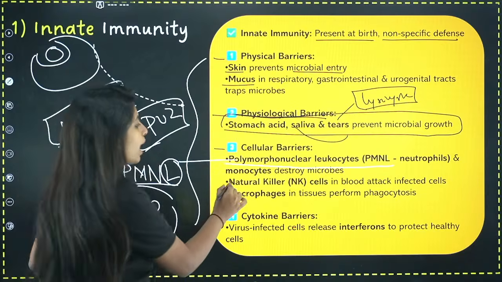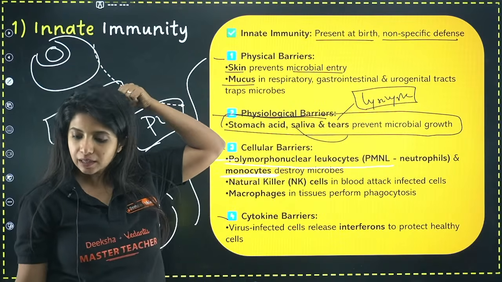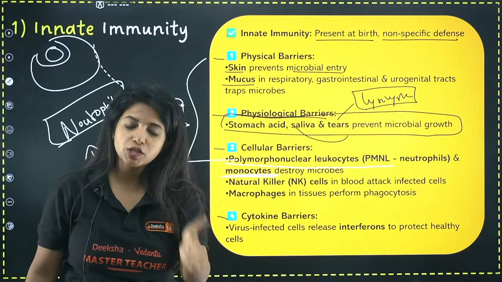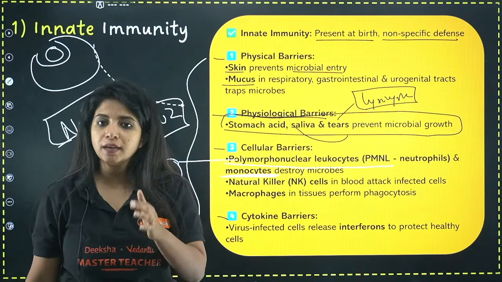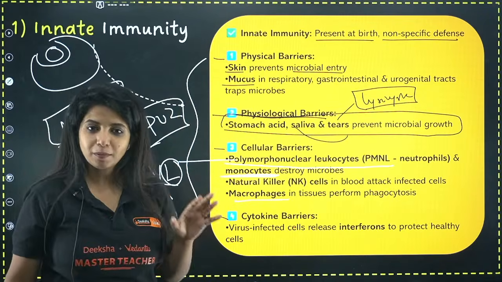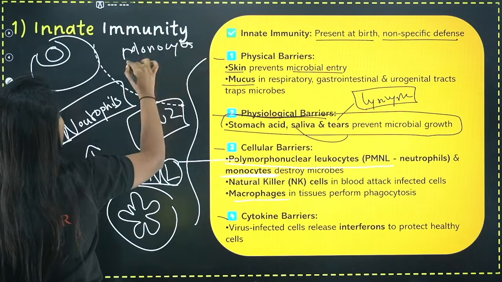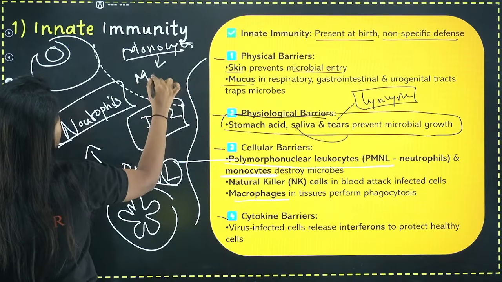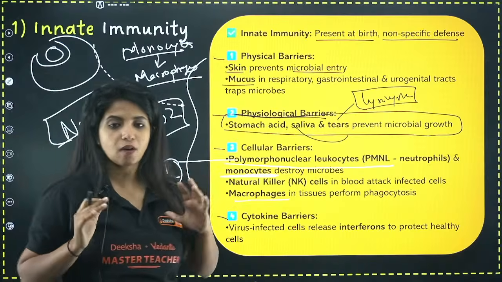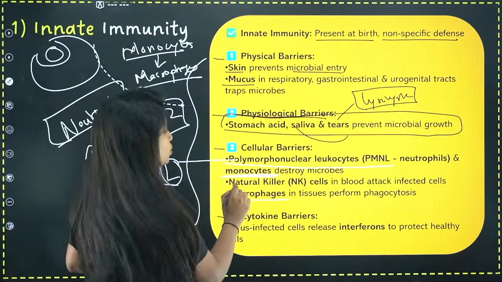Apart from that, you also have monocytes. Monocytes are also phagocytic in nature, but it depends on who comes first to help us. So neutrophil comes first, then comes monocyte. And you might have already heard about macrophages also, so do not be worried. These monocytes that we are talking about are the ones that later develop into macrophages. So they also have the same function, that is to do what? Phagocytosis of things. Apart from that, in your NCERT, one more thing is given, and that is what?